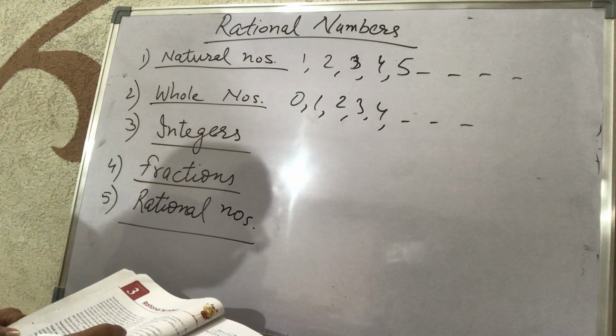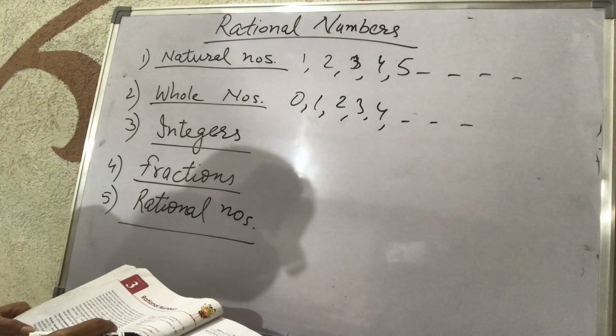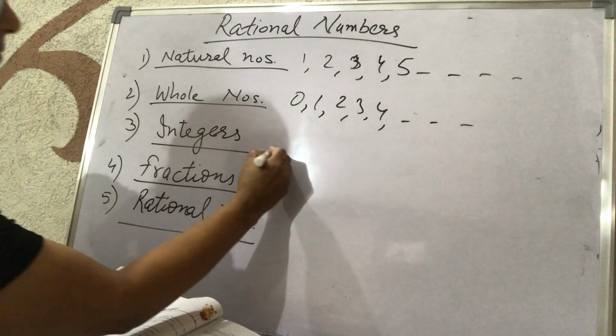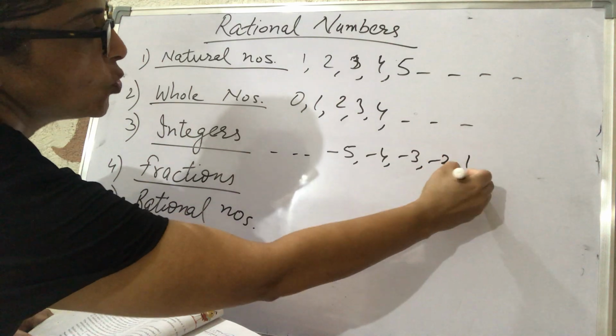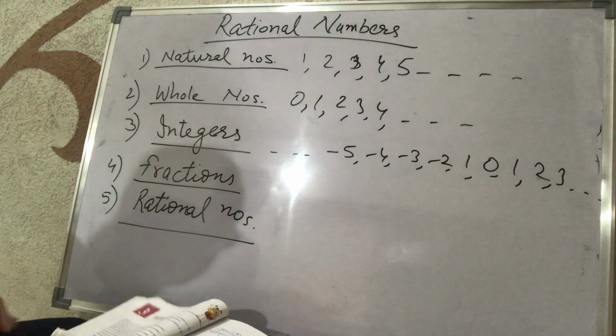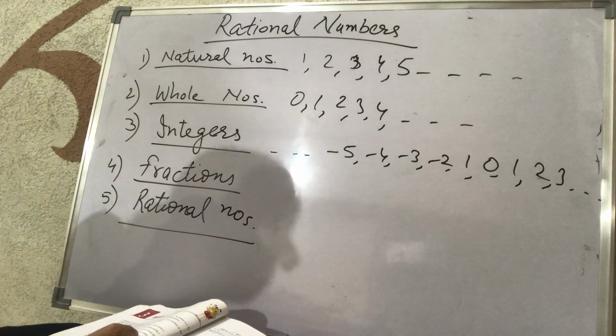After that we have done integers. All the negative numbers and all the positive numbers including 0 are called integers, as -5, -4, -3, -2, -1, 0, 1, 2, 3 like that. There is no end on the left side and there is no end on the right side of the integers.